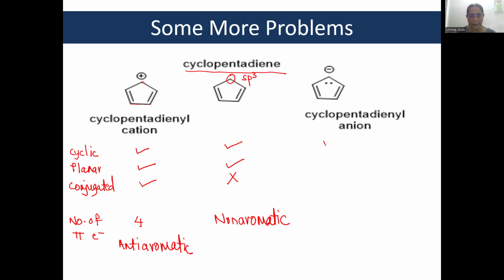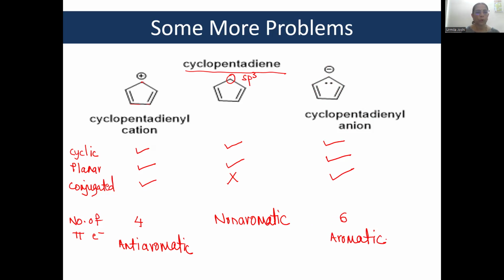Okay. Now coming to cyclopentadienyl anion. Is it cyclic? Yes. Is it planar? Yes. Is it conjugated? Yes. There is a double bond. The 2 double bonds are separated by a single bond, and the double bond and the charge everywhere are also separated by a single bond. So this is conjugated. How many pi electrons? There are 2 double bonds, meaning 4 pi electrons, and the negatively charged carbon contains 2 pi electrons. Therefore, the total number of pi electrons is 6, and therefore this structure is aromatic.